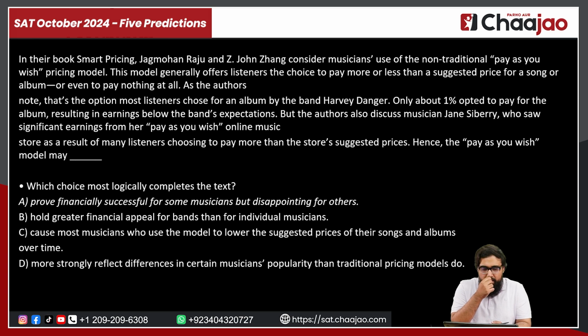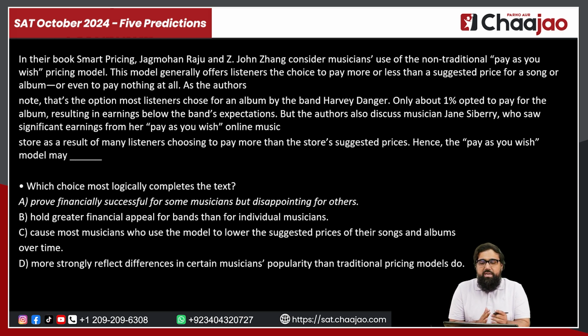It says, in their book, Smart Pricing, Jagmohan Raju and John Zhang consider musicians' use of non-traditional pay-as-you-wish pricing model. The model generally offers listeners the choice to pay more or less than a suggested price for a song or album, even to pay nothing at all. As the authors note, that's the option most listeners choose for an album by the band.